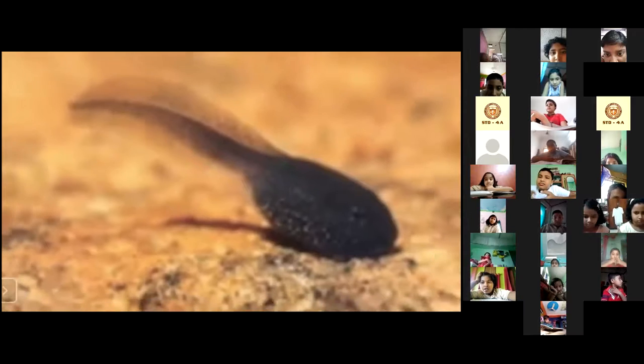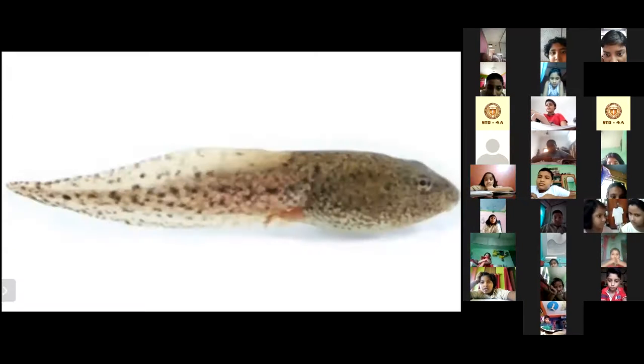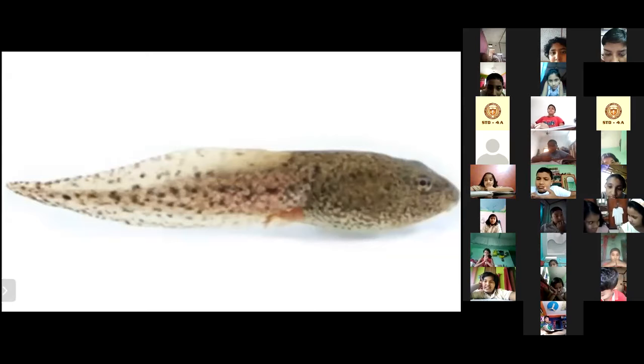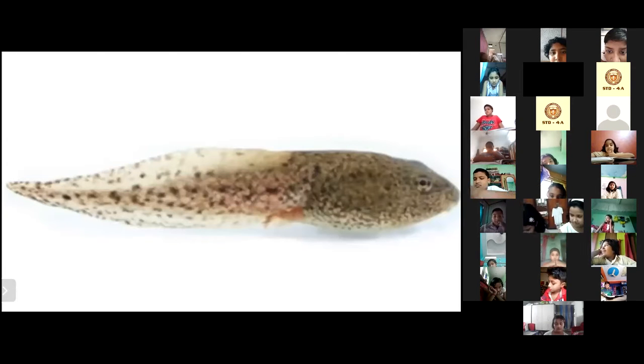Now this is the tadpole that has come out of the egg. So when the tadpole hatches out of the egg, it looks like this. Can you just think that the tadpole looks much more like fishes? It looks like a fish, right? Why does it look like a fish? Though it is the baby of a frog, it looks like a fish.